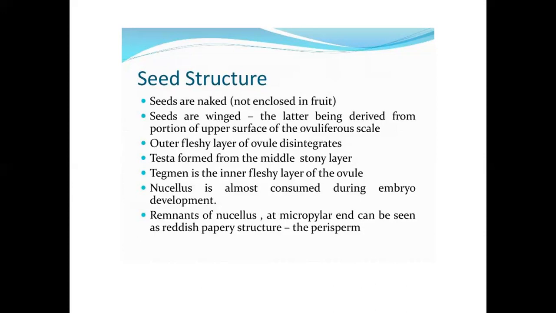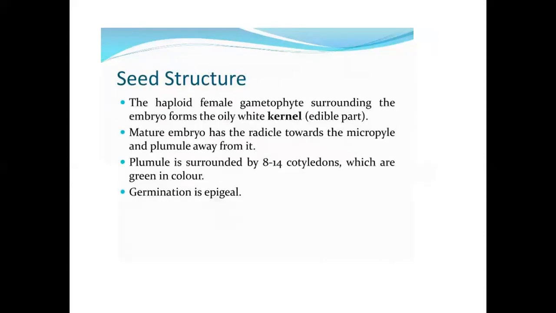Nucellus is almost consumed during embryo development. Remnant of nucellus at the micropylar end can be seen as a reddish papery structure, the perisperm. The haploid female gametophyte surrounding the embryo forms the oily white kernel, which is edible.